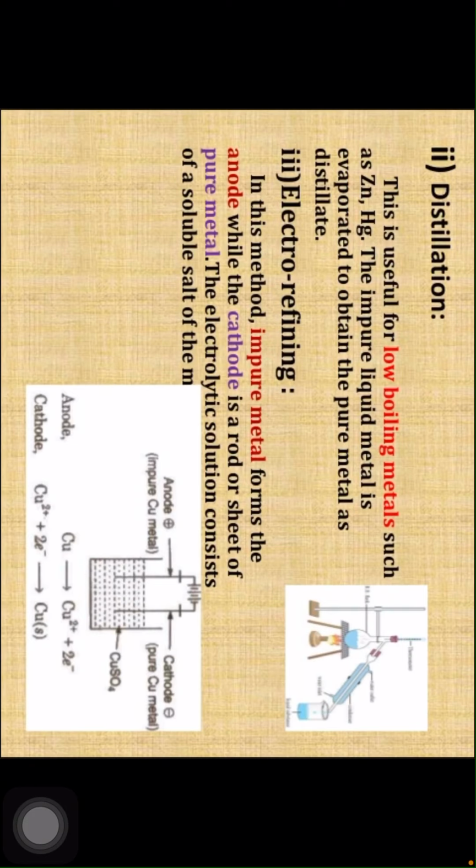Electrorefining. In this method, impure metal forms the anode, while the cathode is a rod or sheet of the pure metal. The electrolytic solution consists of a soluble salt of the metal.